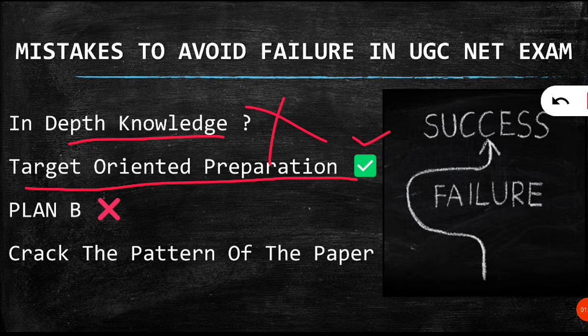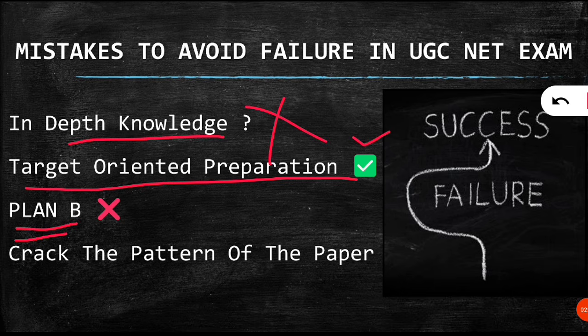Next is plan B. Most of the students who are not from an environmental science background, from biochemistry, molecular biology, geology, are also eligible to apply for this UGC NET environmental science paper. They are welcome to appear in this examination, but they have a plan B. That means if they are not able to qualify this examination, they have some other plans, preparing for some other examination, government jobs.